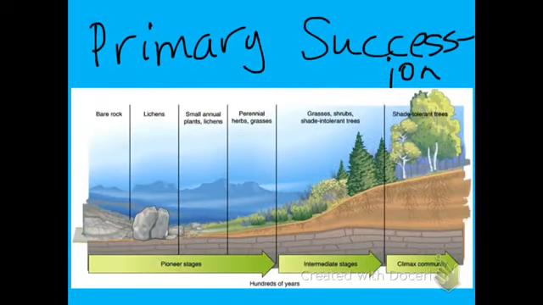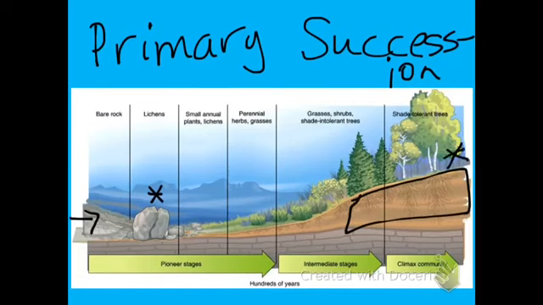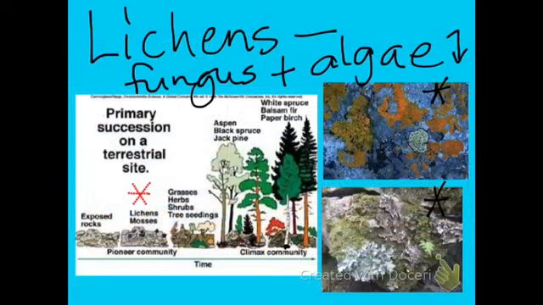Here's another diagram showing primary succession. You'll see on the left side bare rock, and the first living organisms on the rock are going to be lichens, and then small plants, grasses. Eventually you can see how the roots get deeper and deeper, and then you reach over here the climax community where you have a stable environment. I've included two pictures that show lichens growing on rock, and when these die their remains produce soil so the first grasses can grow.